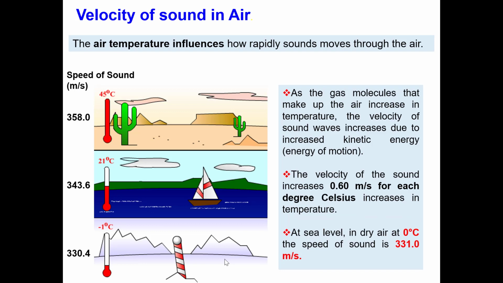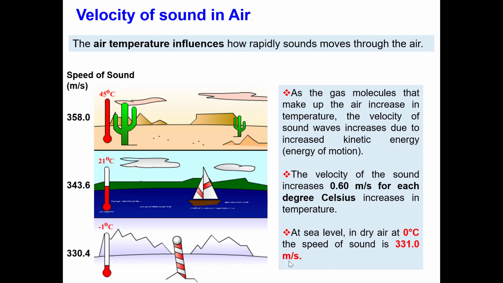Also, the speed of sound is influenced by the temperature of the air. When sound is traveling in air, its velocity depends on the temperature of the air.